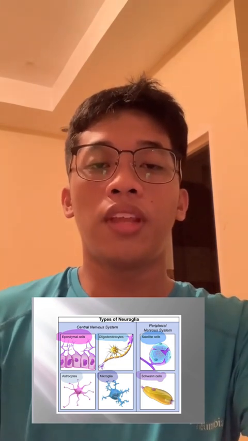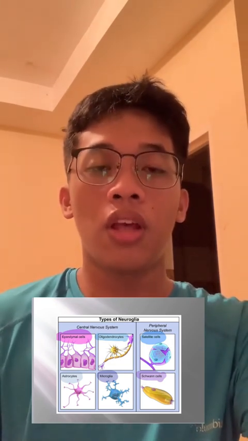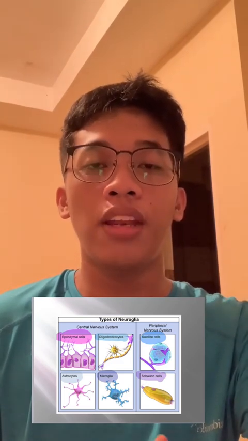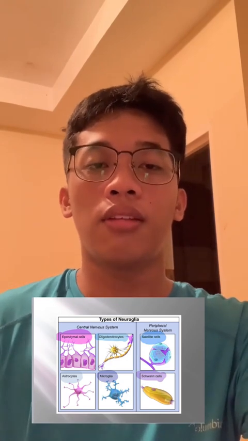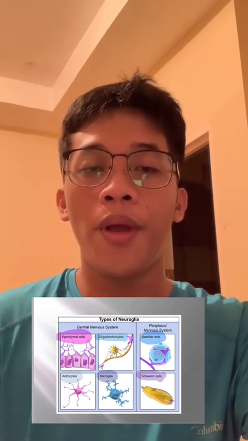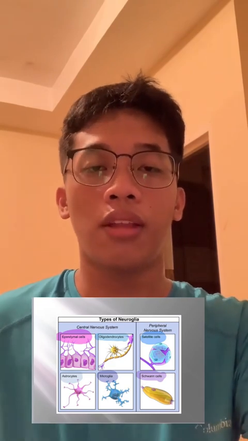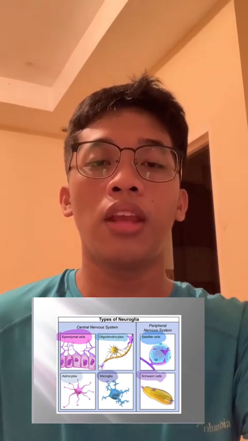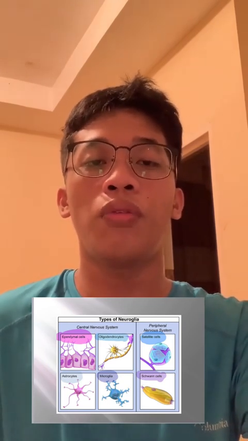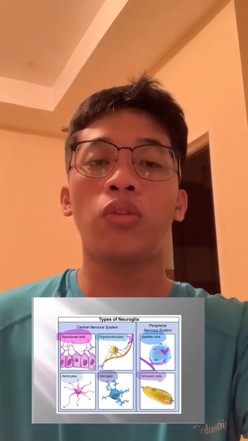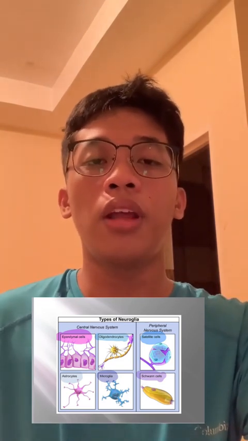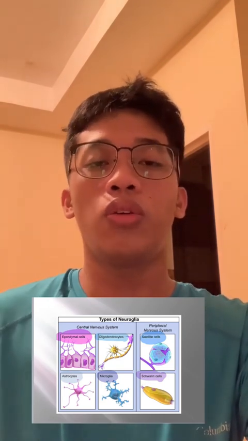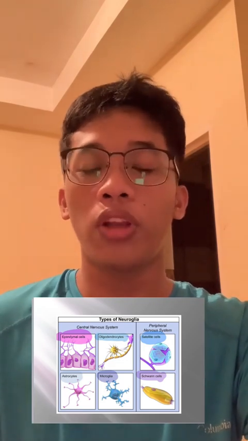The CNS consists of ependymal cells. Ependymal cells produce and circulate cerebrospinal fluid, maintain brain homeostasis, and form the blood-CSF barrier. The other one is the oligodendrocytes, which produce myelin, a fatty insulating sheath that surrounds the axons of neurons. The other one is the astrocyte. Astrocytes are a type of glial cell in the central nervous system that performs a variety of crucial functions, including structural support, metabolic support, and neuroprotection.